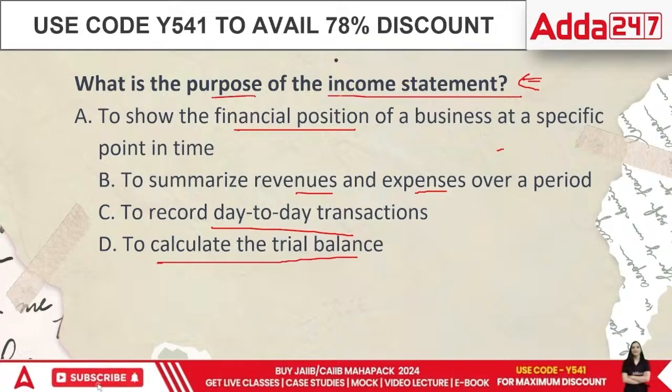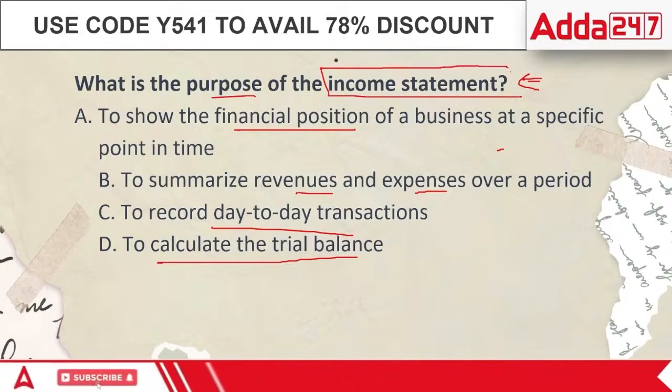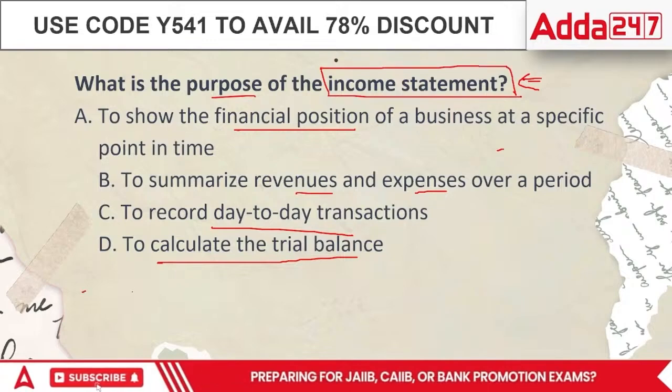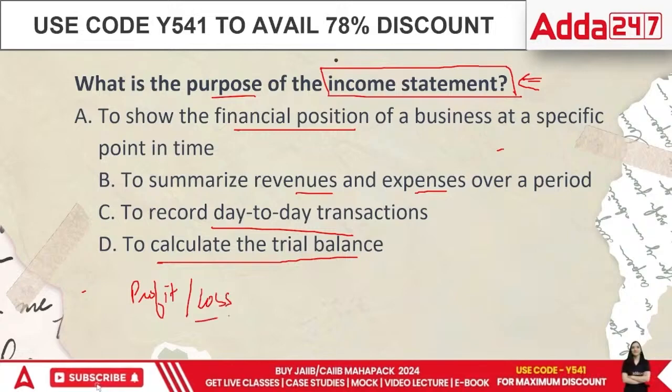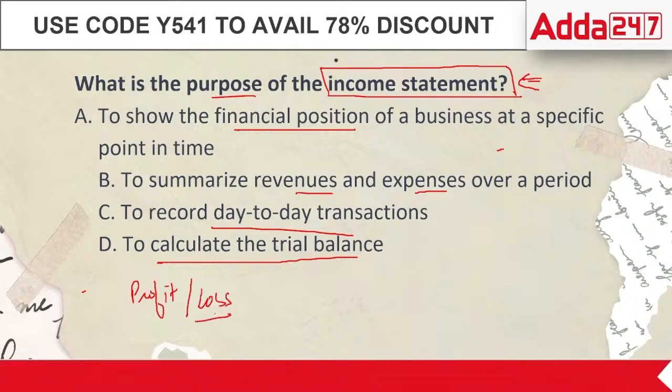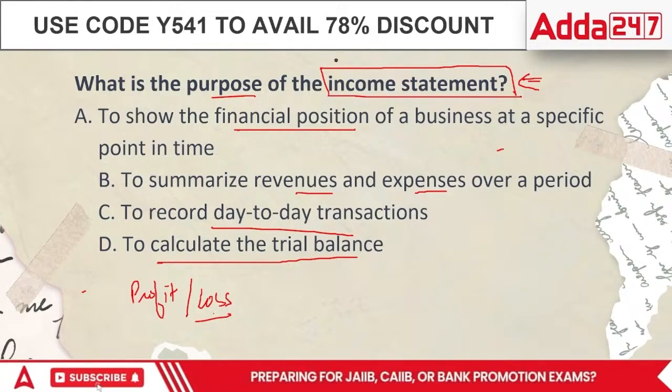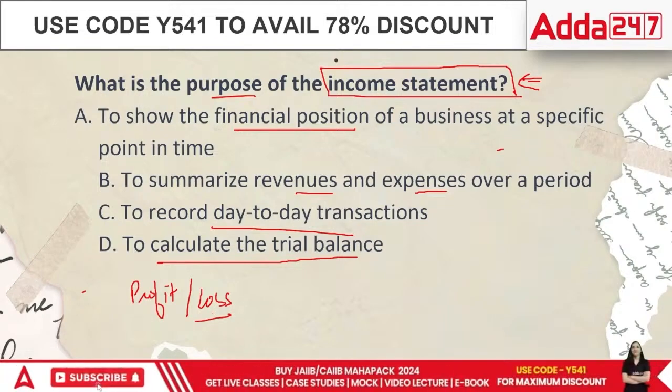The income statement is prepared to write down the profit or loss of the organization. Profit or loss means we are going to record the profit of the business or the loss of the business.